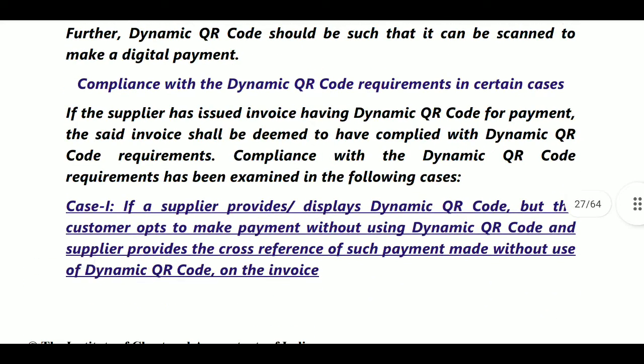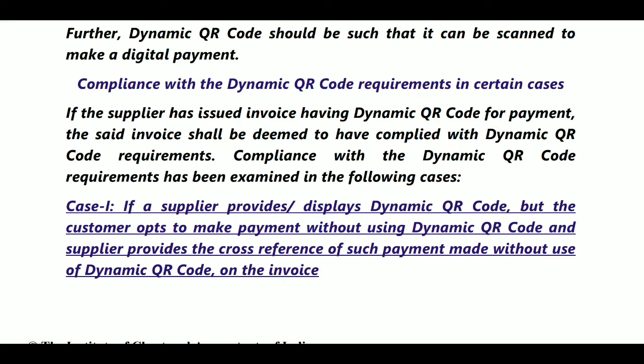Next, compliance with the dynamic QR code requirement in certain cases. What are the cases? If the supplier has furnished an invoice with a dynamic QR code for payment of this invoice, it shall be deemed to have complied with the dynamic QR code requirement.